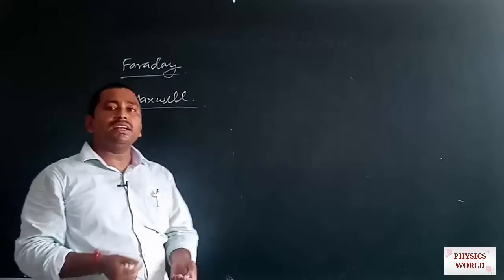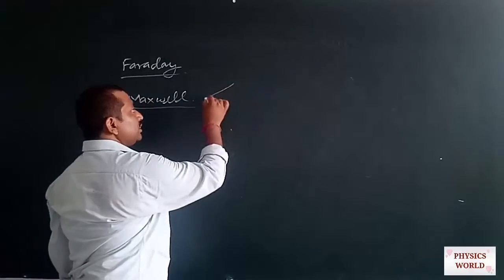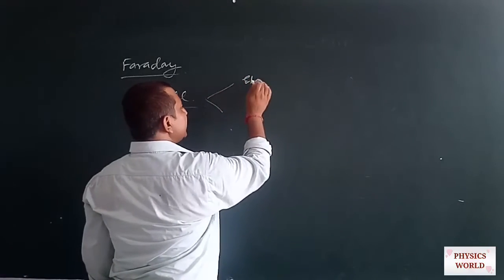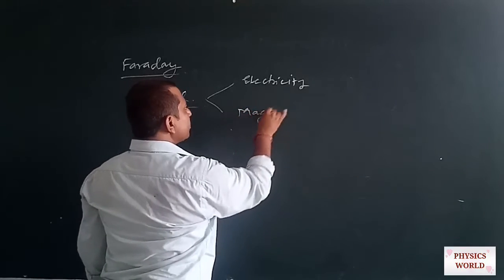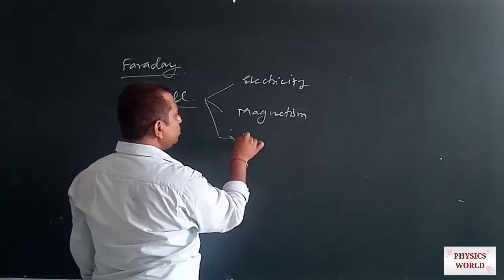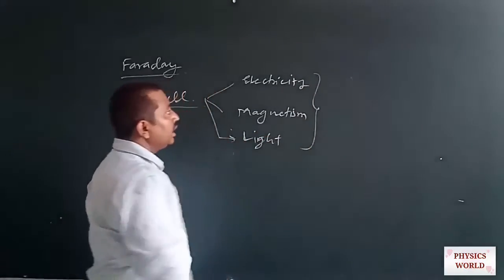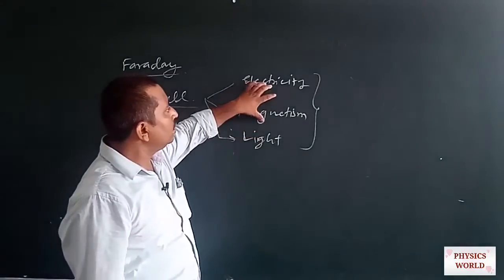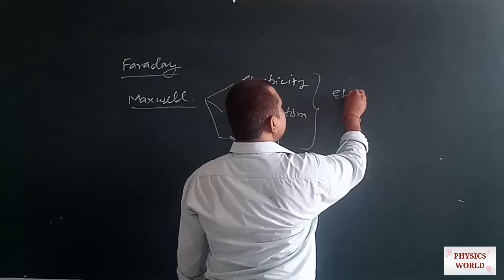in his Maxwell equations, by which Maxwell demonstrated that electromagnetism, that means electricity, magnetism, and also light, are unified with each other. It means all these produced a simple concept that is known as electromagnetic wave.